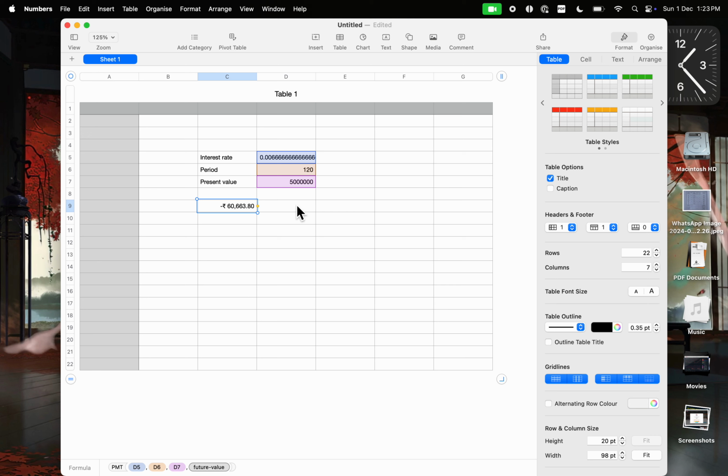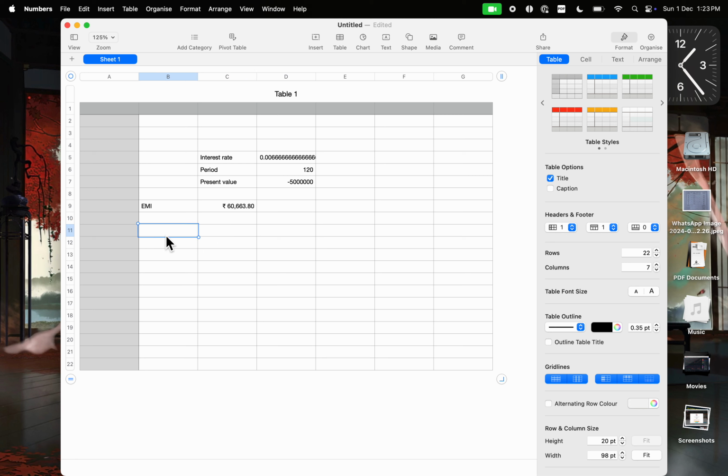So if I put this, and here you should understand that I have told you to put it as minus 50. So if I put minus 50, the EMI which you have to pay will be 60,663 per month if you have raised a loan of 50 lakh for 10 years at an interest rate of 8%, isn't it? We have put 8%, so 8 divided by 12 has come. So your EMI will be 60,000.